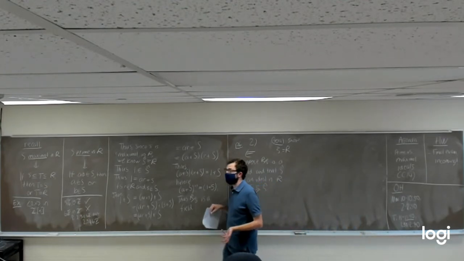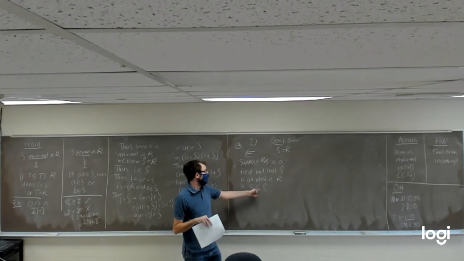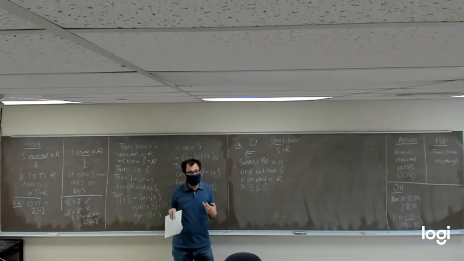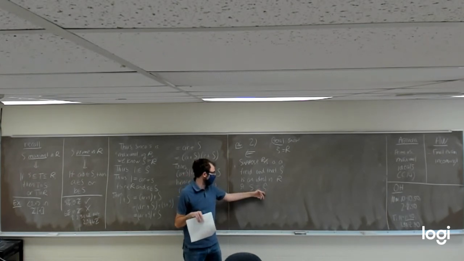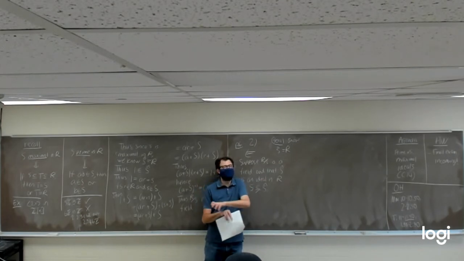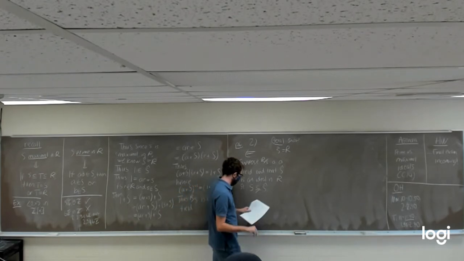If we take something strictly bigger than S, then that strictly bigger thing could only be the entire ring. So let's try and prove that.